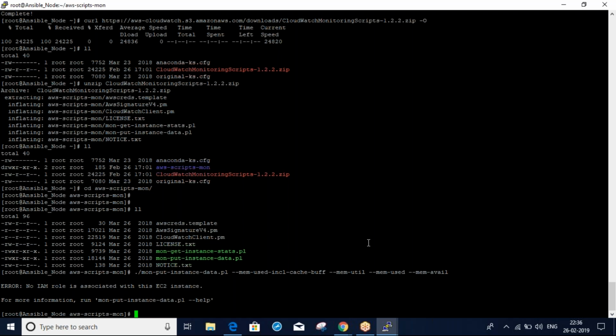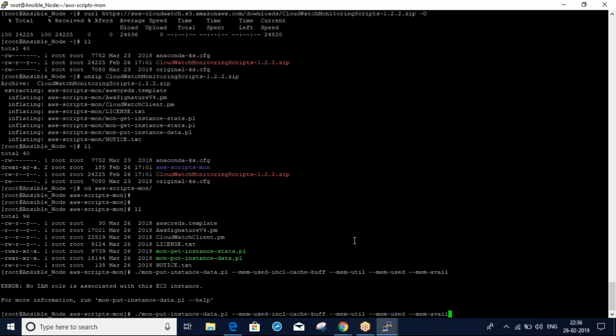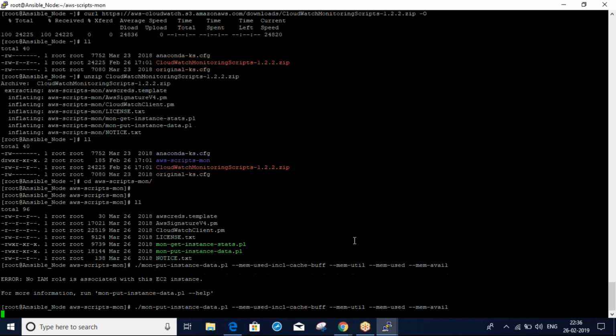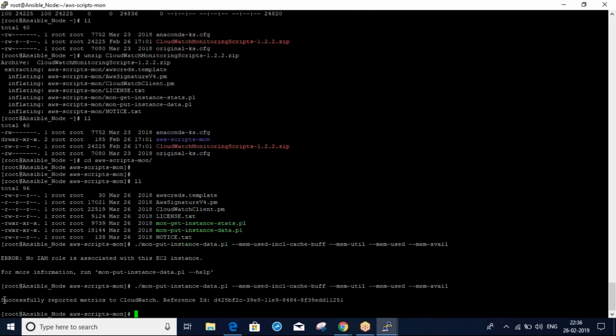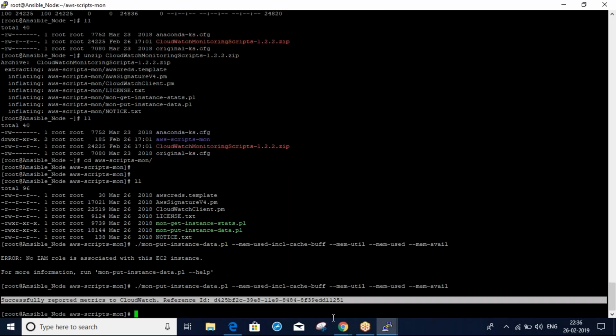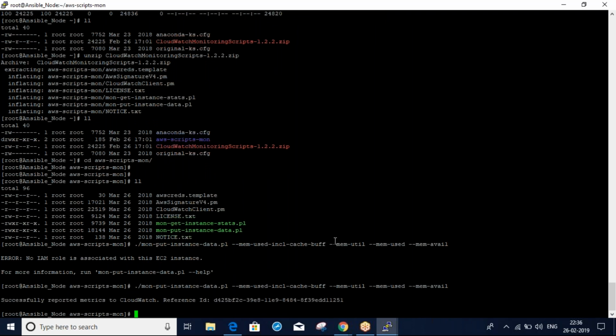Yes, I can see it now. Just run the same command. You can see it successfully reported metrics to CloudWatch, with a reference ID. Now I have configured the memory. The same way you can configure your swap and disk also.